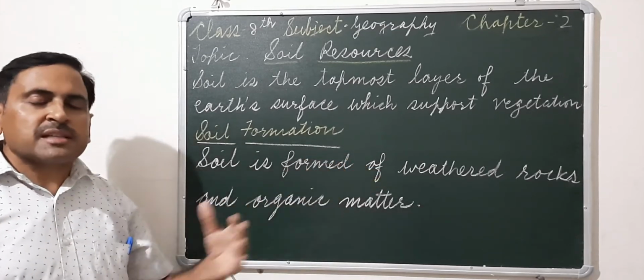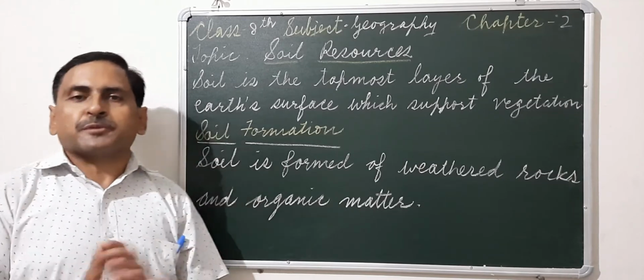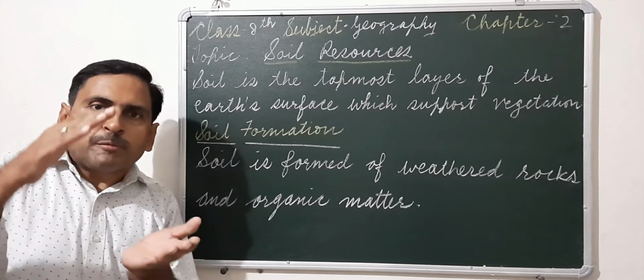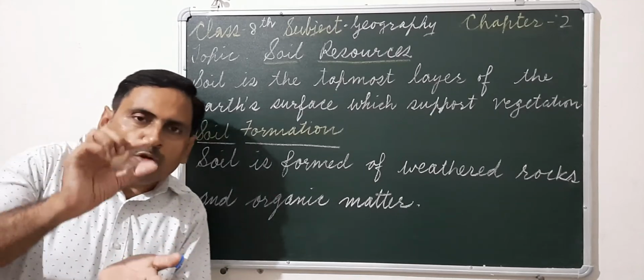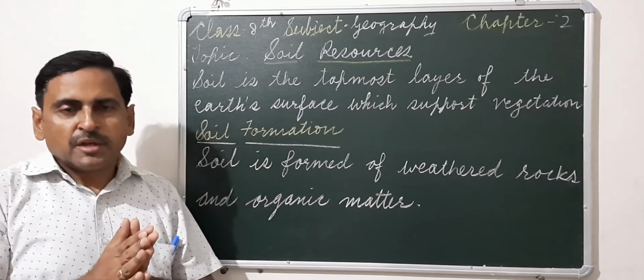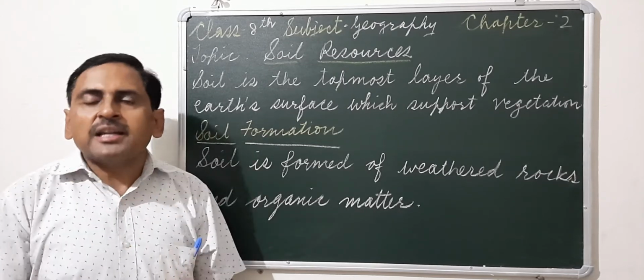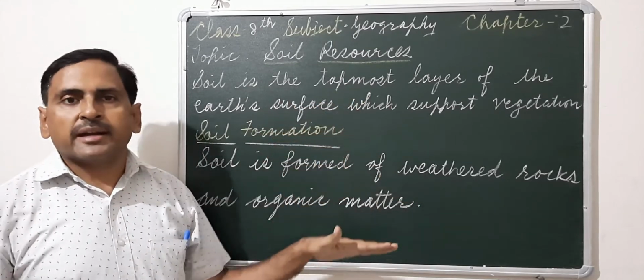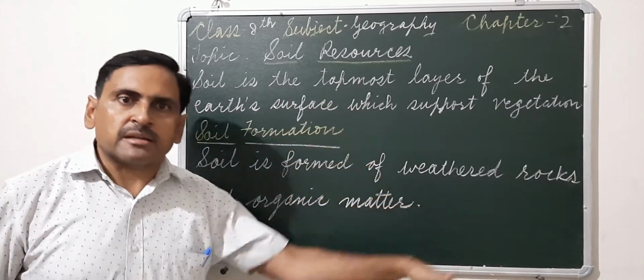All this process is a slow and continuous process and it takes many years just to settle only about 1 centimeter thick layer of soil. So we can say that soil is a mixture of rocks, minerals and organic matter.